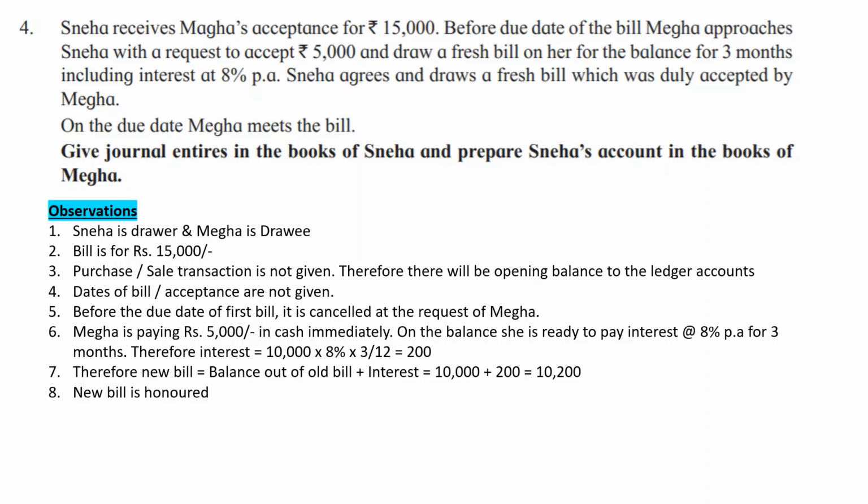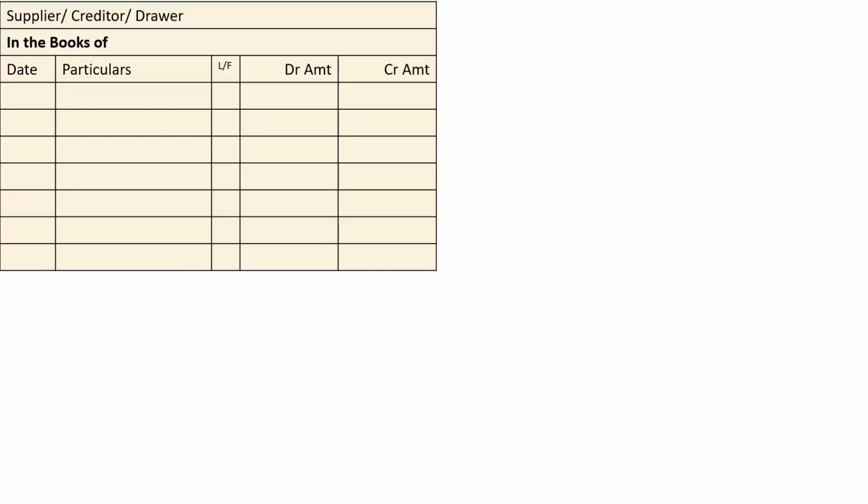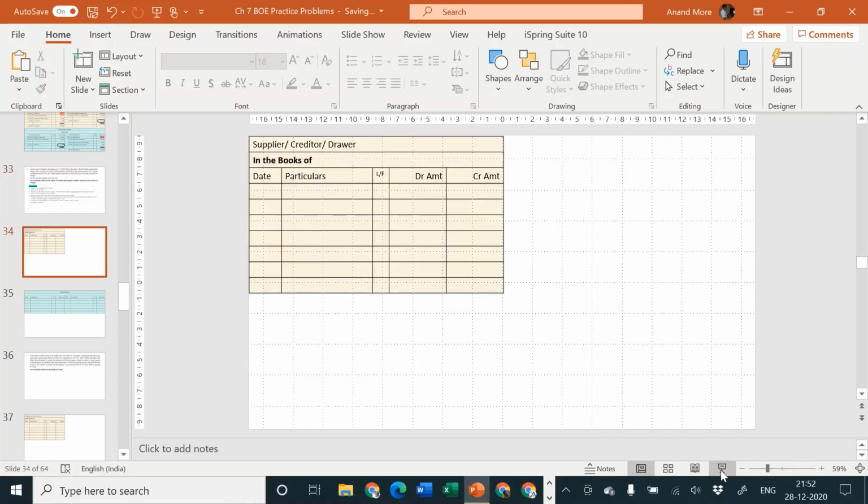We are required to draw journal of Sneha. Sneha means drawer. So we are going to consider the yellow journal, not the green journal. Okay, only journal of Sneha is asked. So let me consider in the books of Sneha. Here it is seller.